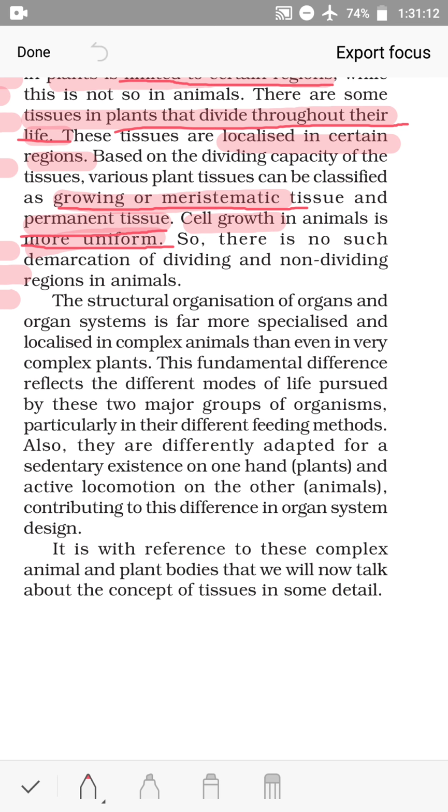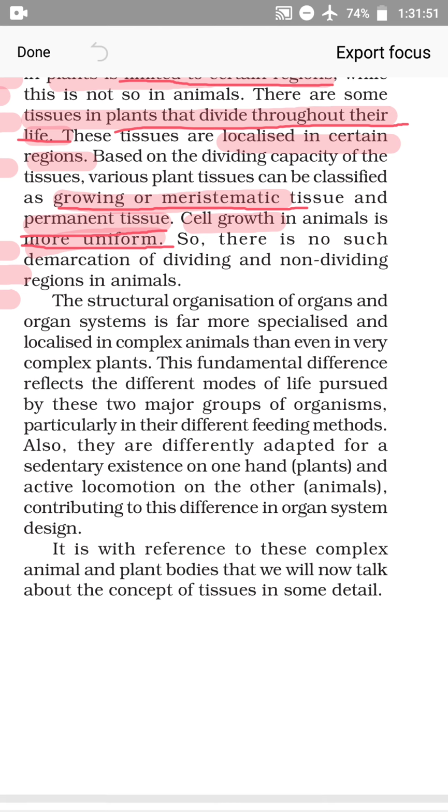So the plants are able to make their own food. They show autotrophic mode of nutrition, and they are fixed in one place. They get the raw materials from the environment and they can make their own food. Whereas animals show heterotrophic mode of nutrition, and in search of food they have to move from place to place. So the body design is also such that it helps them to carry out these different functions. It is with reference to these complex animal and plant bodies that we will now talk about the concept of tissues in some detail. So now we will be discussing plant and animal tissue.